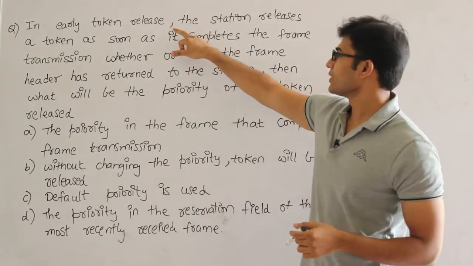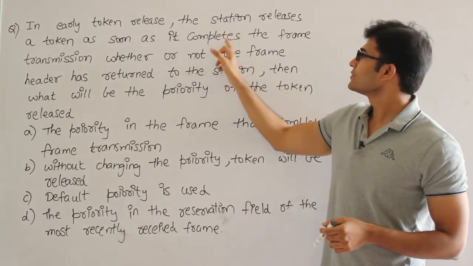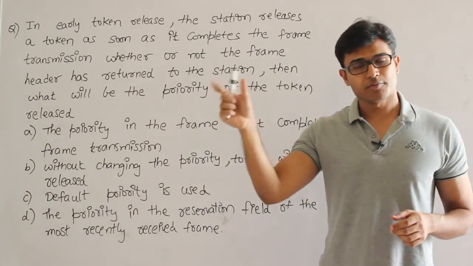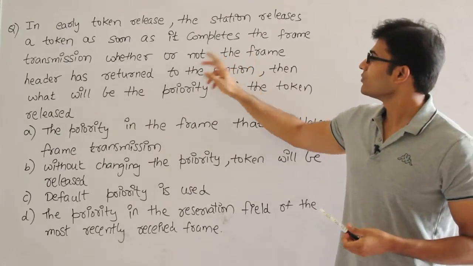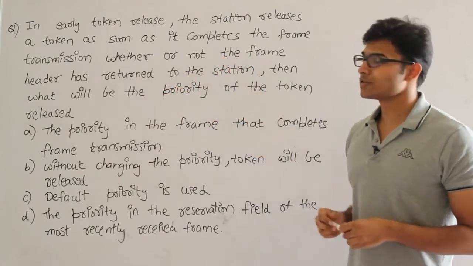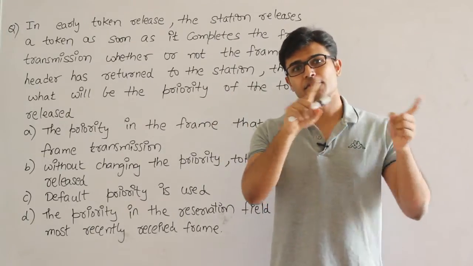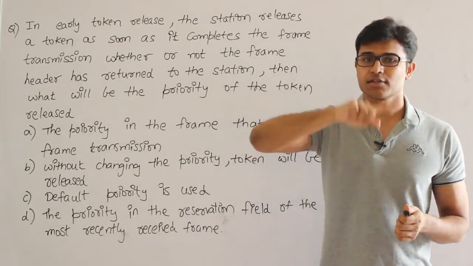So they are saying that in early token reinsertion, this station releases a token as soon as it completes the frame transmission, which means we finish the frame transmission, immediately we release the token whether or not the frame header has returned to the station, which means we just transmit the frame and then immediately we transmit the token without thinking whether the frame header has come back or not.